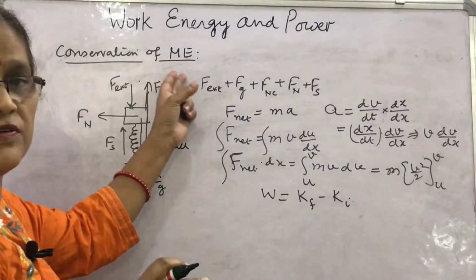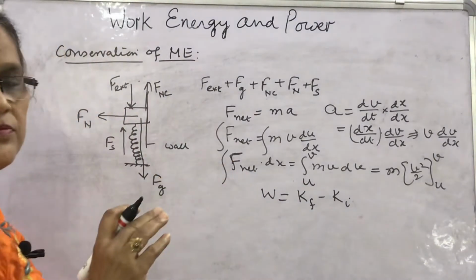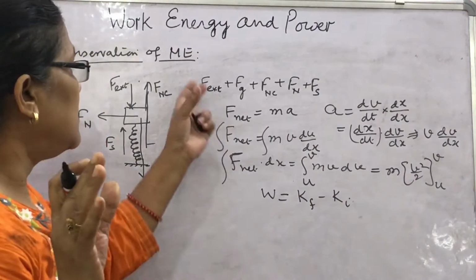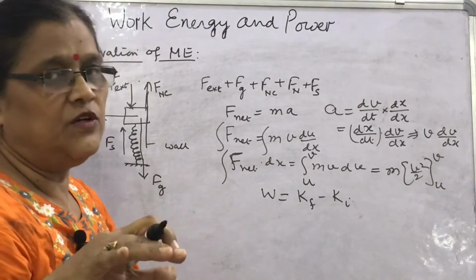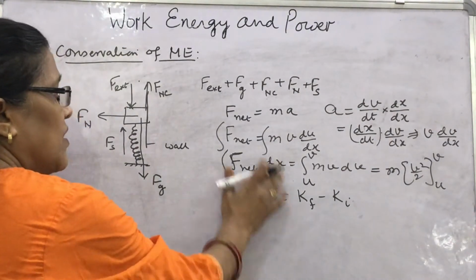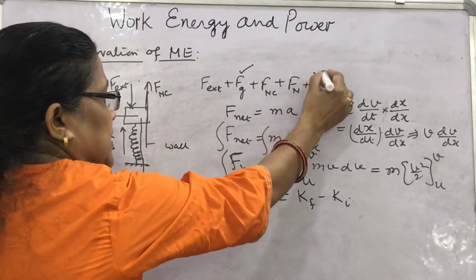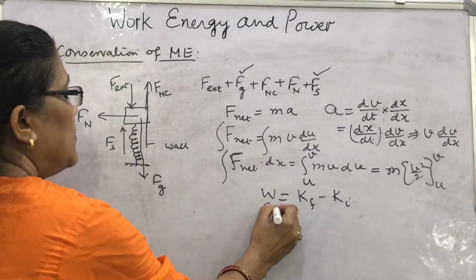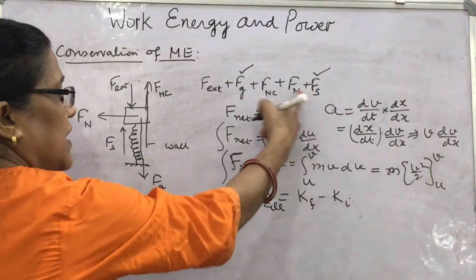Why did I bring this up in the conservation of mechanical energy? Because from this theorem we can get the conservation of mechanical energy, or the mechanical energy when all forces are acting, conservative as well as non-conservative. Look here, this is the work done by all these forces. Out of these forces, gravitational force and spring force, what are they? Conservative forces. So we can write here W due to all forces as W due to conservative forces, taking G and S, work done,